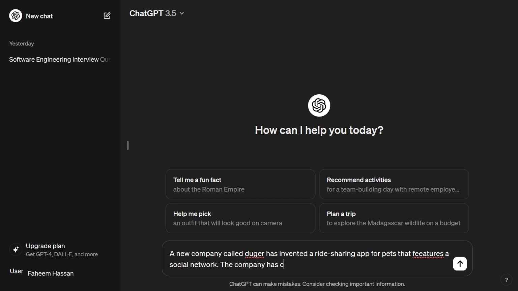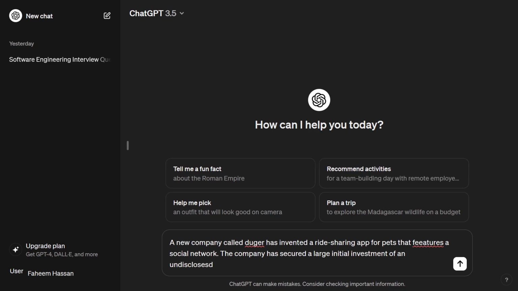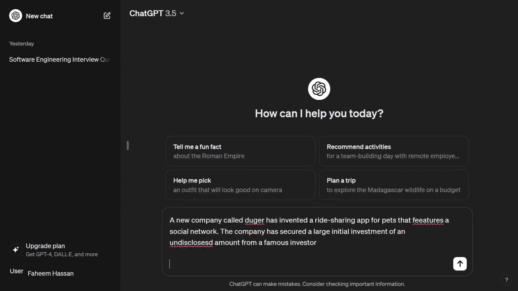The company has secured a large initial investment of an undisclosed amount from a famous investor. Okay, we have provided the context. Now let me type here, write a press release emphasizing how it's going to change the market.